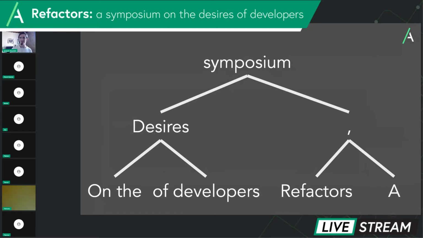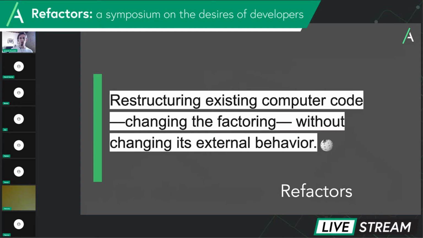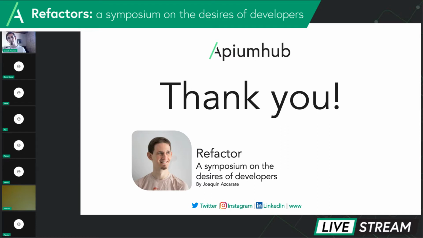Let's get a bit serious. So the keyword here is refactor, as you might have expected. Before we delve much deeper into what refactor is, let's try to define it now. According to Wikipedia, refactoring is restructuring existing computer code, changing its factors without changing its external behavior. That's it. Thank you all for coming. Drinks are by the door.